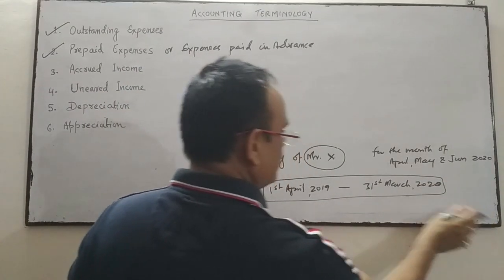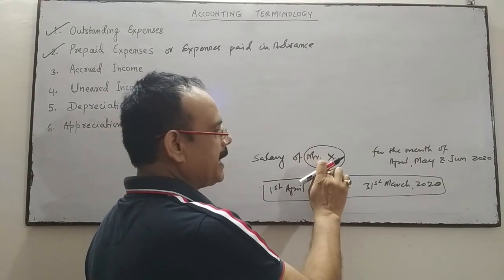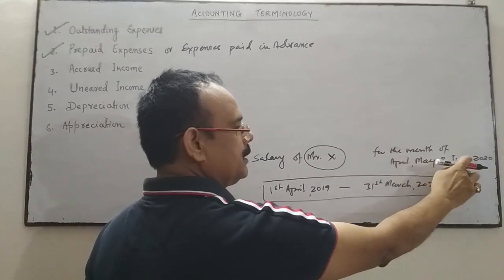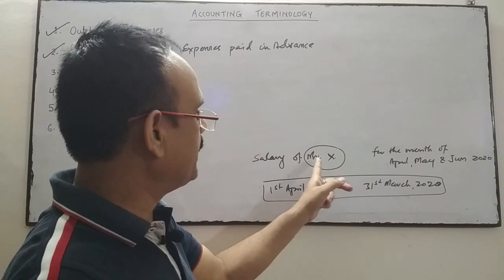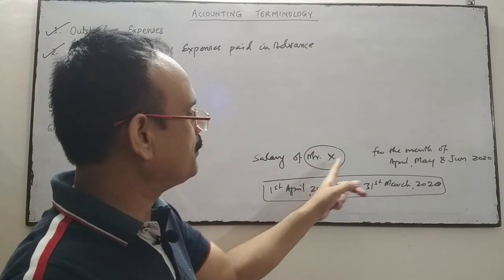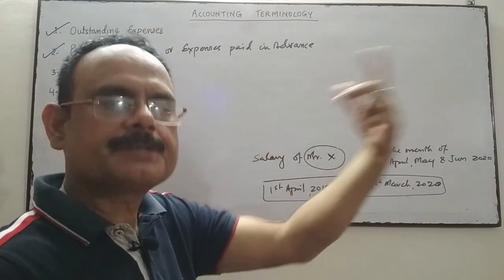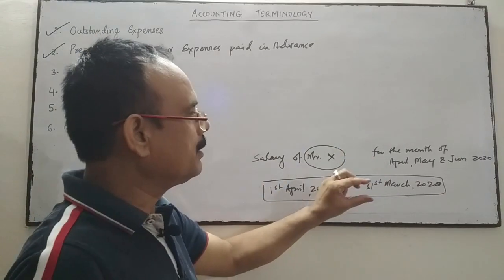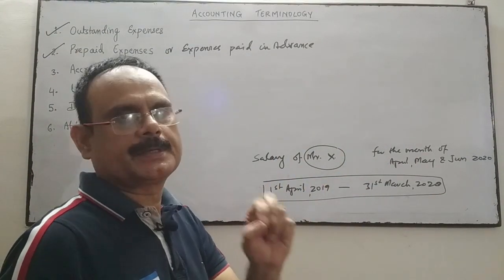So for this financial year, the salary given to Mr. X, who is the employee, for the months of April, May and June is for the next financial year. This amount which is paid, the salary paid to X for April, May and June, which is related to the next financial year, that expense is called prepaid expenses.